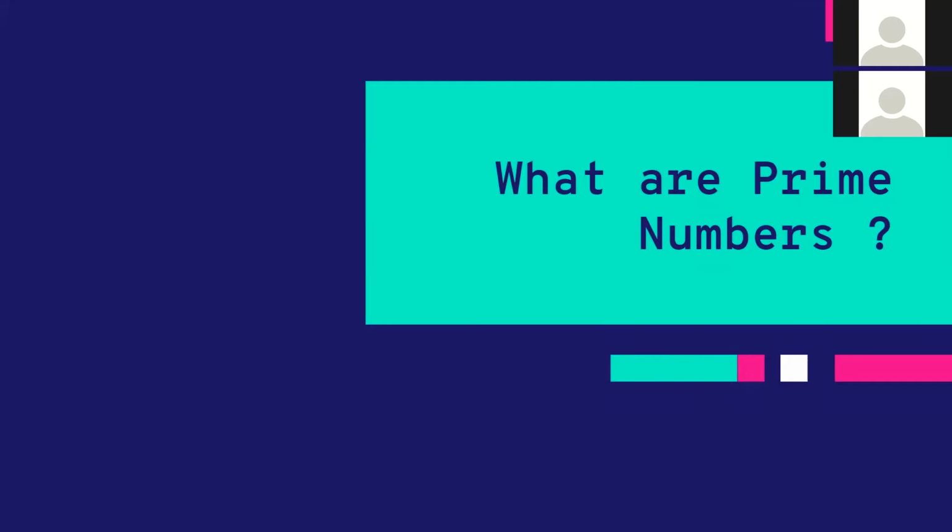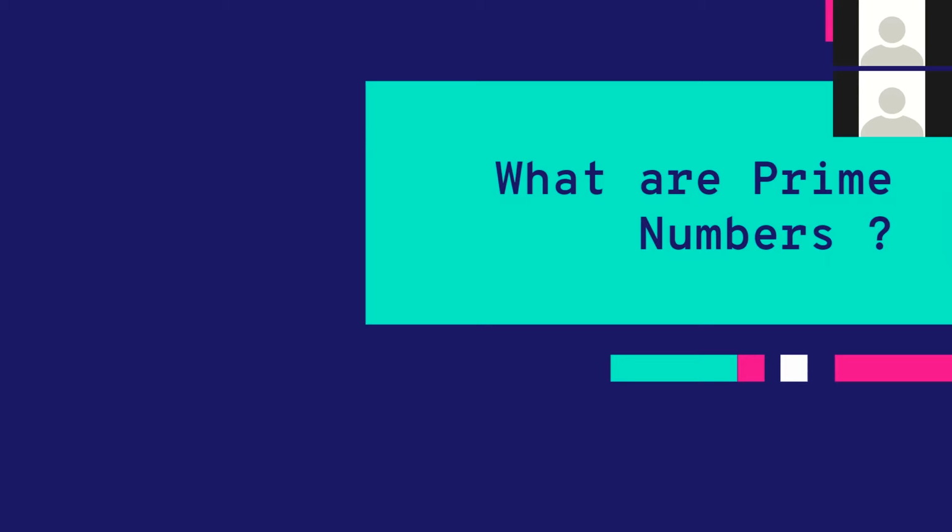So what are prime numbers? By definition, a prime number is a number that is exactly divisible by just one and itself. When you write down the factors of a number, all you should have is one and the number itself. We say 7 is prime because the factors of 7 are just 1 and 7.